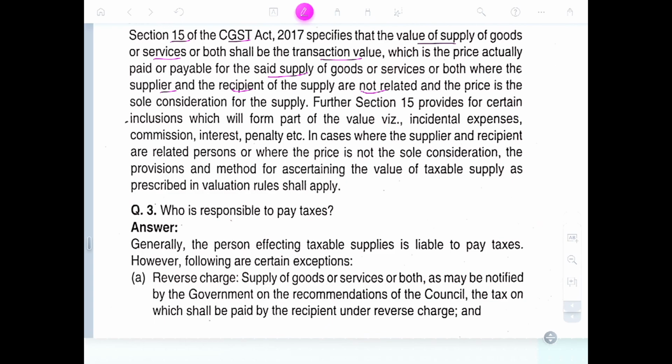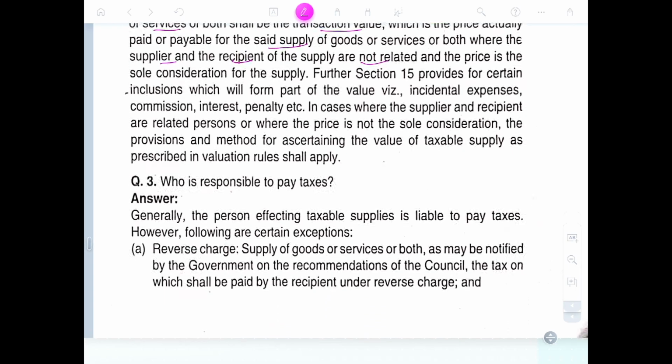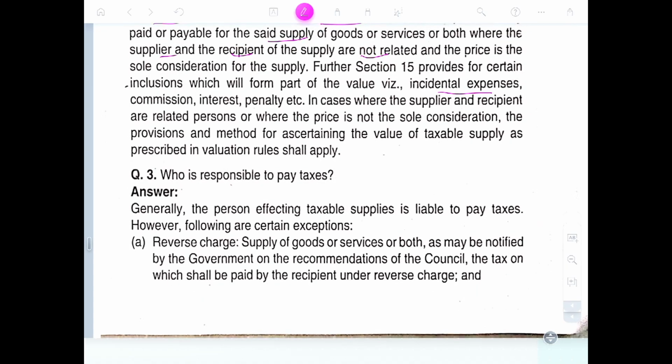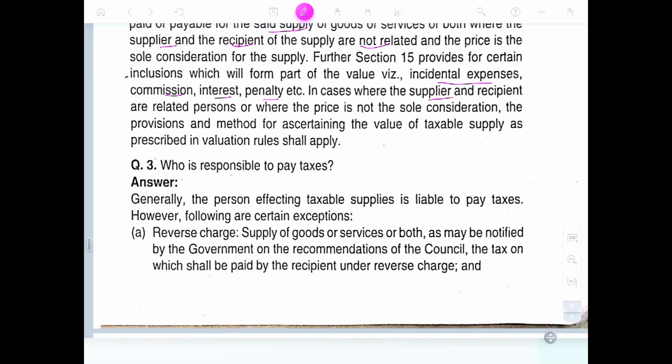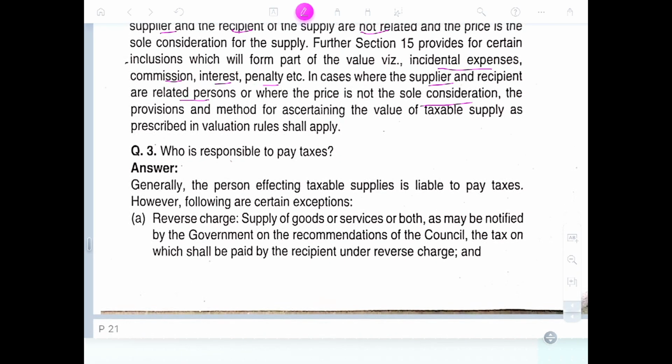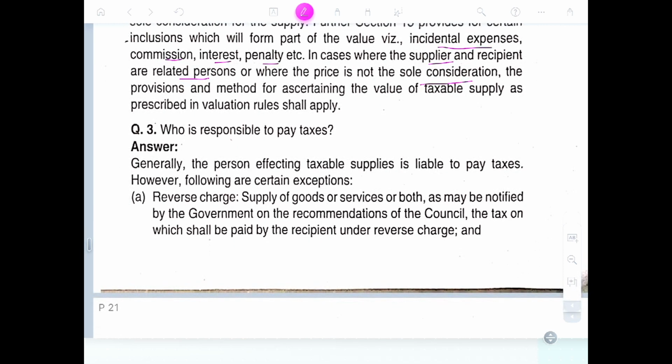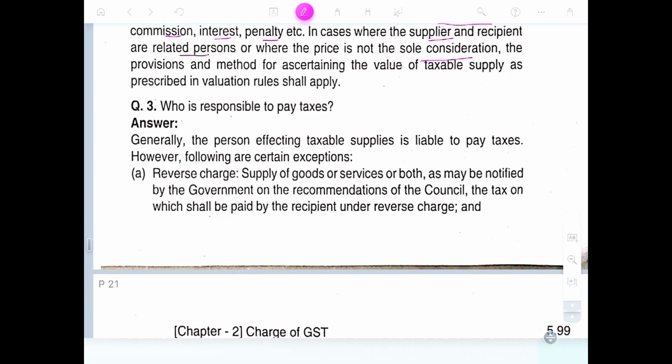Further, Section 15 provides certain inclusions which will form part of the value: incidental expenses, commission, interest, penalty, etc. In cases where the supplier and recipient are related persons or where the price is not the sole consideration, the method of ascertaining the value of taxable supplies as provided by the valuation rules shall apply.